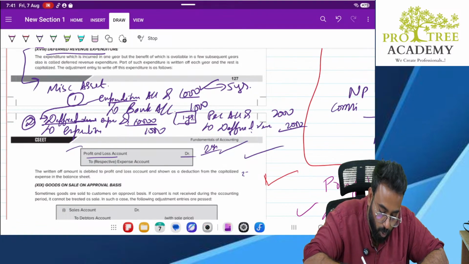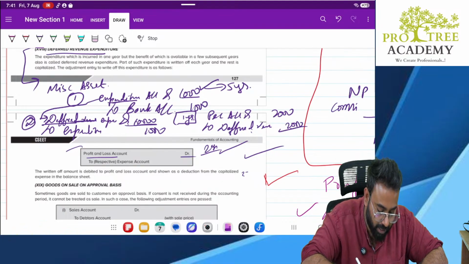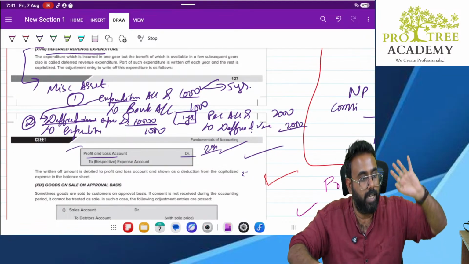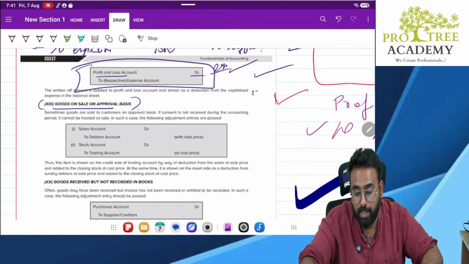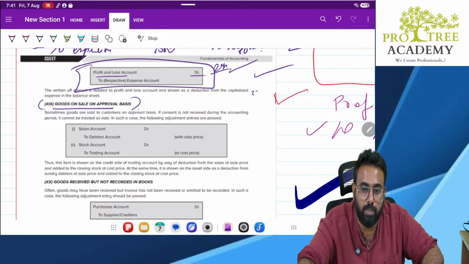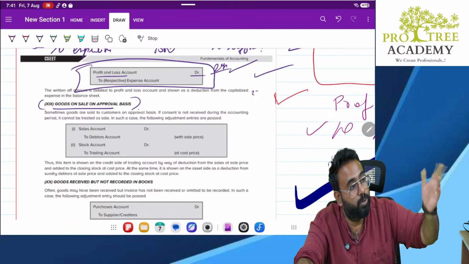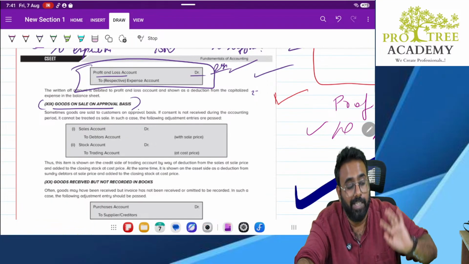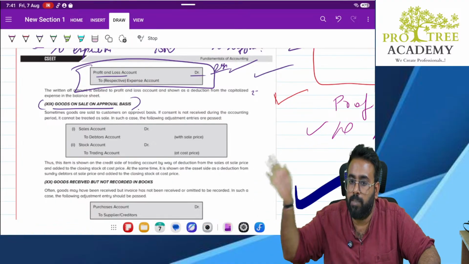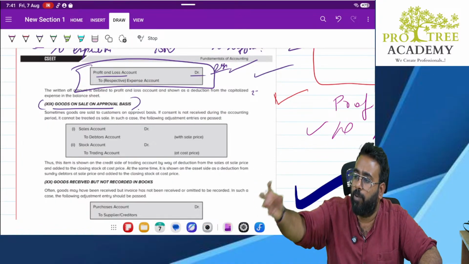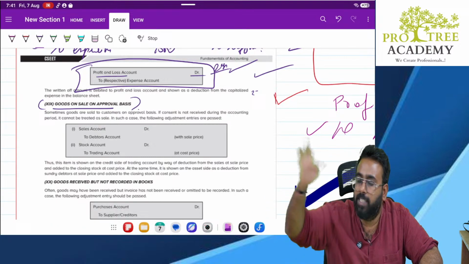Okay. Next, goods on sale on approval basis. See, these are special circumstances where you send the goods to your customers. But the moment you send the goods to customers, it is not a sale. Why? Because the customer never asked you to send the goods and that they'll pay you the money. Instead, your customer told you, send this particular item; whatever I feel is useful for me, I will keep, and the remaining I will send back.